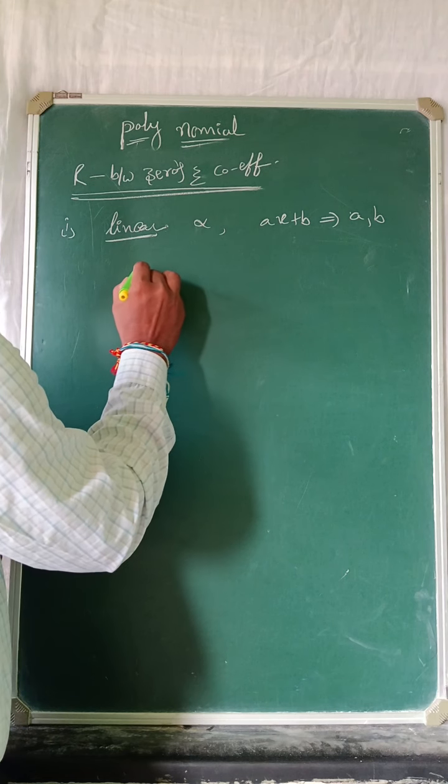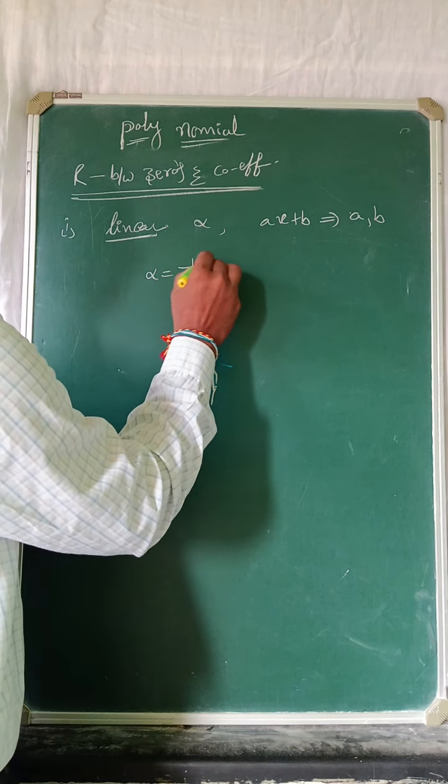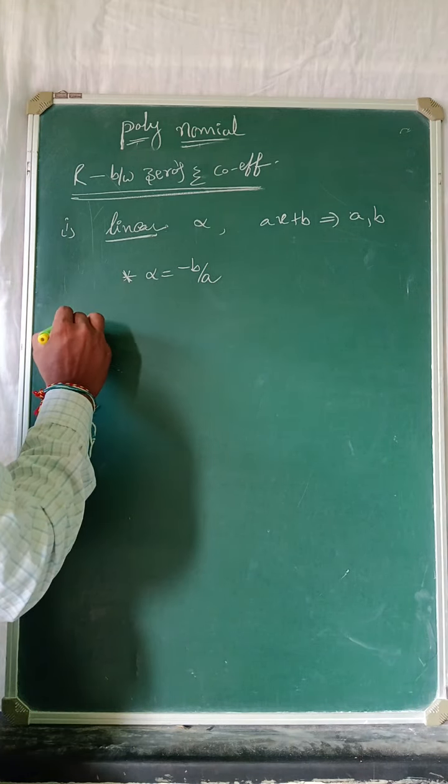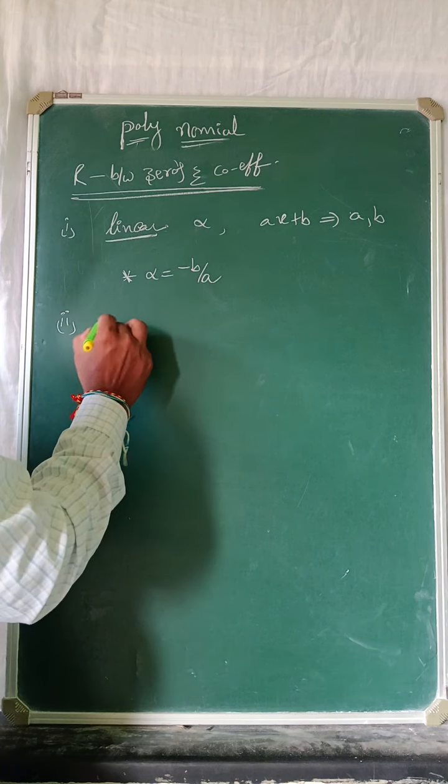Now first point, alpha is equals to minus b by a. Alpha is equals to minus b by a. This is the relation for the linear polynomial. Now we go with quadratic